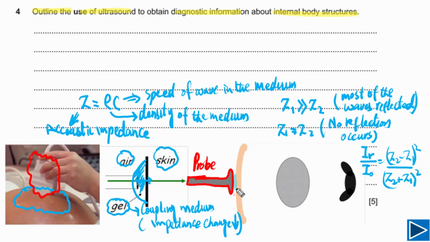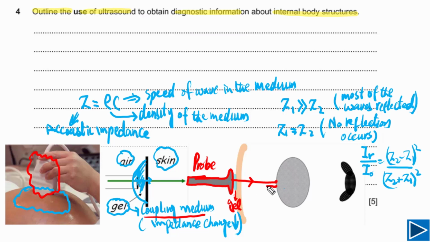Next, if you look at the blue one, this is gel. This is placed on the skin, and this is acting as a coupling medium as we have already discussed. And next is the skin. For this gel and skin, the acoustic impedance is almost the same, so simply we can say all the ultrasound will enter the body and there will be no reflection. But when these ultrasound pulses reach this tissue, there is a change in medium.